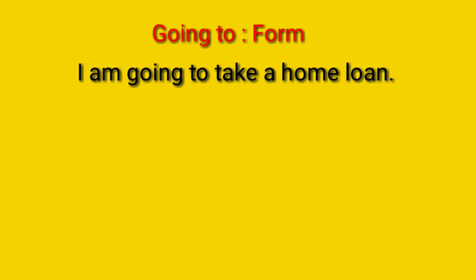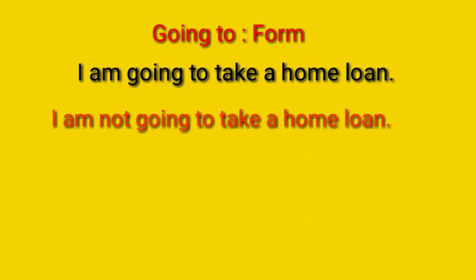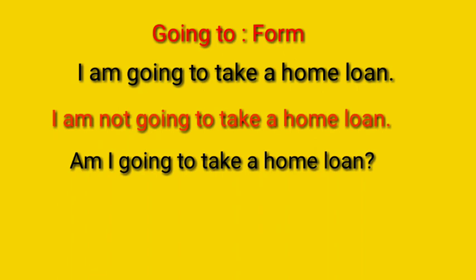Example, let us take the same example. I am going to take a home loan. This is a positive sentence, and we can change this one into negative by using not with the auxiliary verb. I am not going to take a home loan. Okay, now it is negative, and we can change this one into interrogative. Am I going to take a home loan? Question mark. Okay, like we can change one positive sentence into negative and also into interrogative.